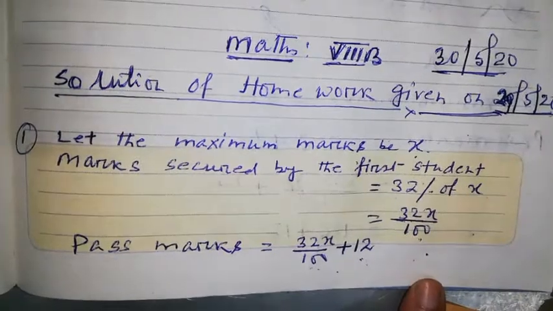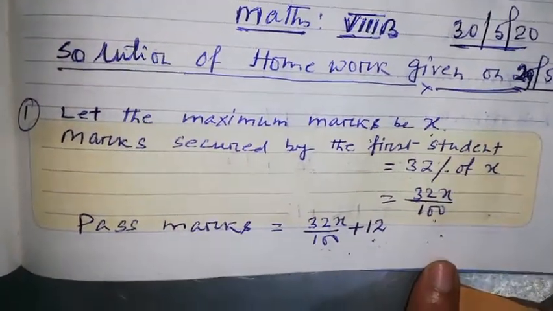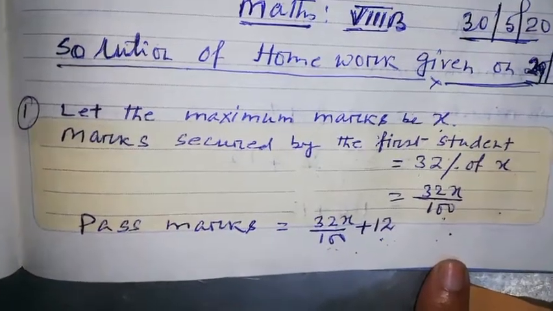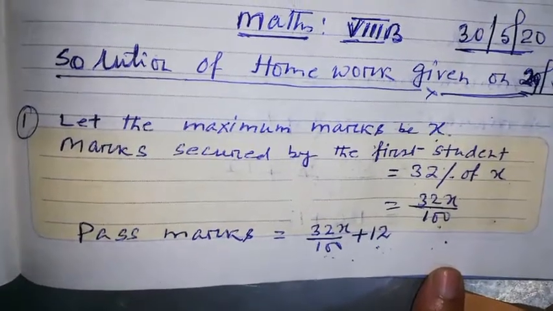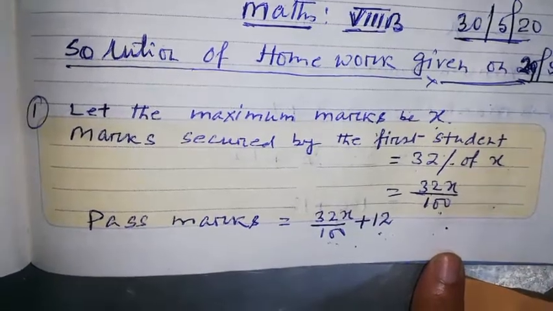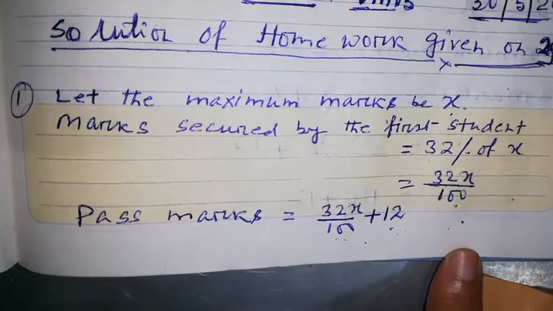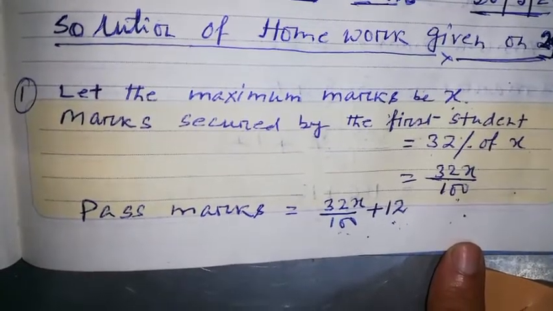Now, what is the first question, beta? The first question: a student secured 32% marks in an examination and failed by 12 marks. Another student secured 42% marks and got 28 marks more than the minimum required to pass. Find the maximum marks and the pass percentage of marks.